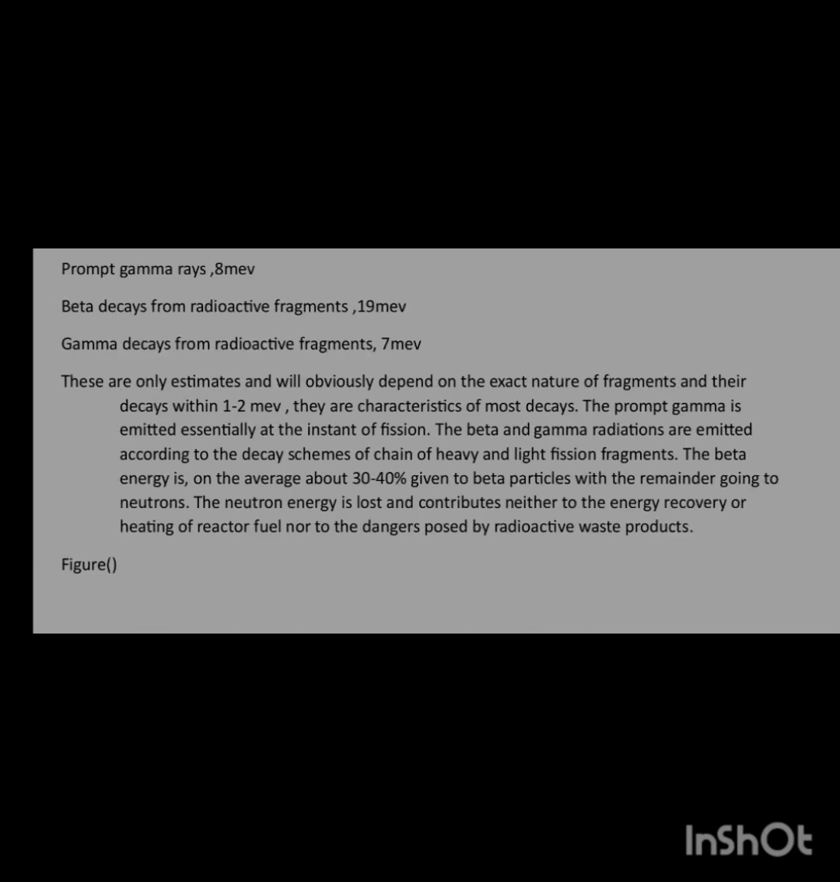Beta decays from radioactive fragments give 19 MeV, and gamma decays from radioactive fragments give 7 MeV. These are only estimates and will obviously depend on the exact nature of the fragments and their decay, within 1 to 2 MeV. They are characteristic of most decays. The prompt gamma is emitted essentially at the instant of fission. The beta and gamma radiations are emitted according to the decay schemes of the chains of heavy and light fission fragments.